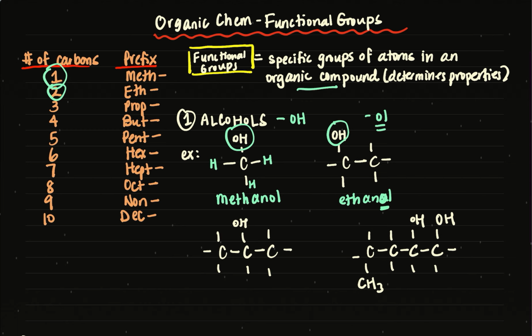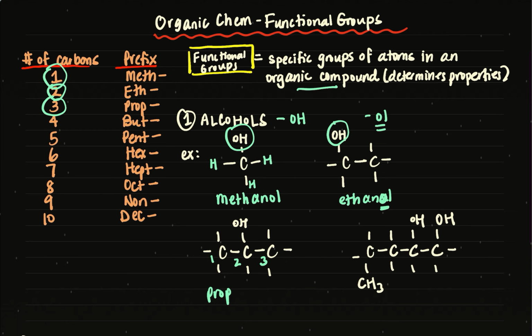Let's continue on. So the third example is a little bit more tricky. It's a 3-carbon parent chain, and my alcohol is actually on carbon 2. In this compound, I'm going to have to indicate what carbon number the OH is on. So I'm going to number my carbon atoms 1, 2, 3. Now, I didn't have to do that for methanol and ethanol because the OH is automatically always on carbon 1. But in this compound, I can see that the OH is on carbon 2. So again, my 3 carbons indicates it's a prop. So not propane, but propanol.